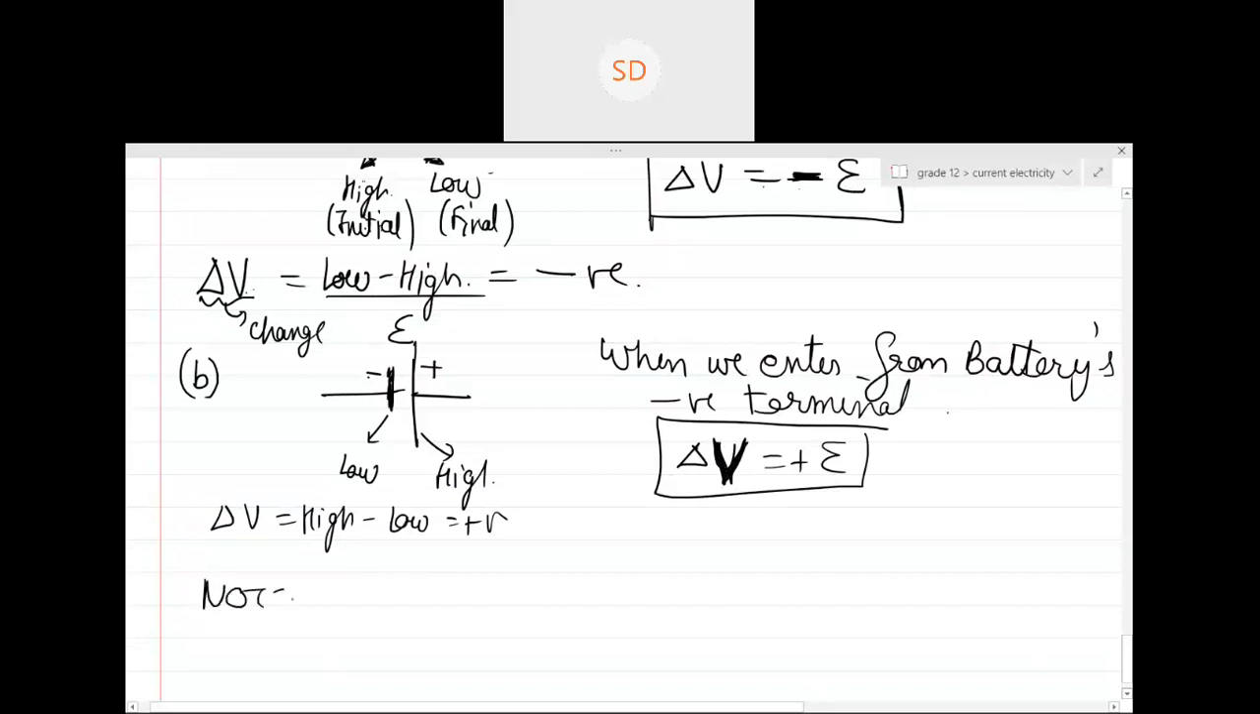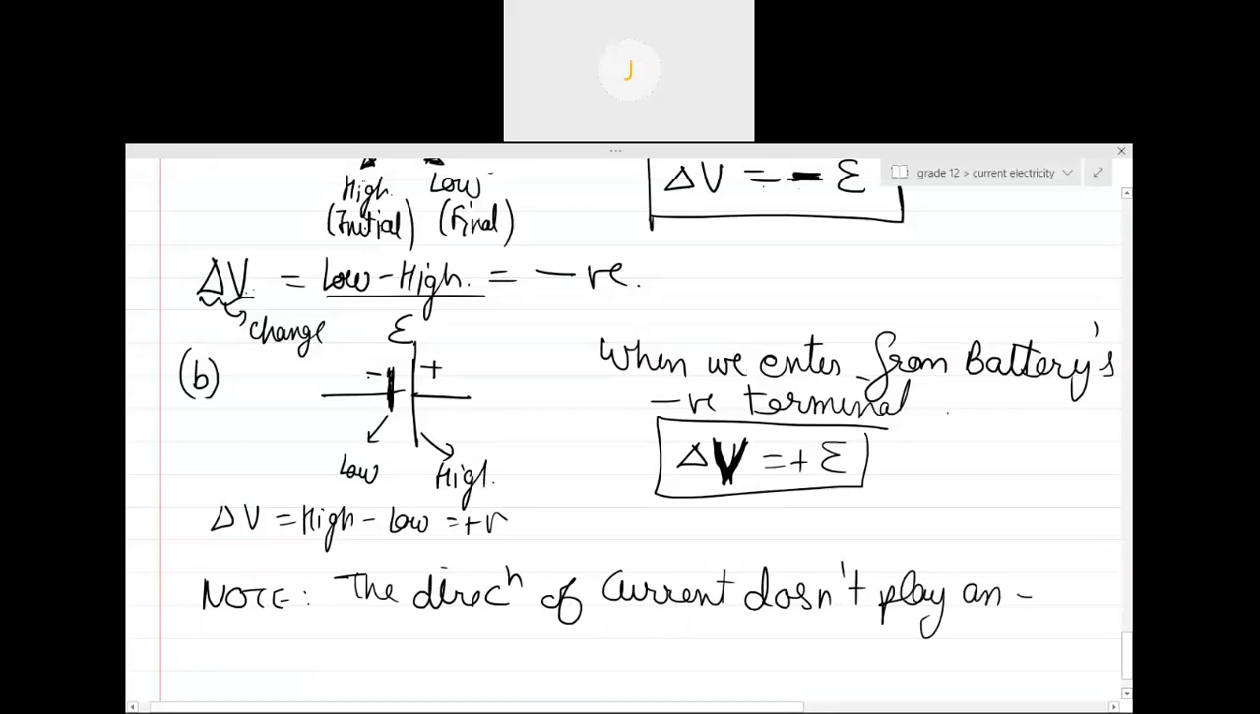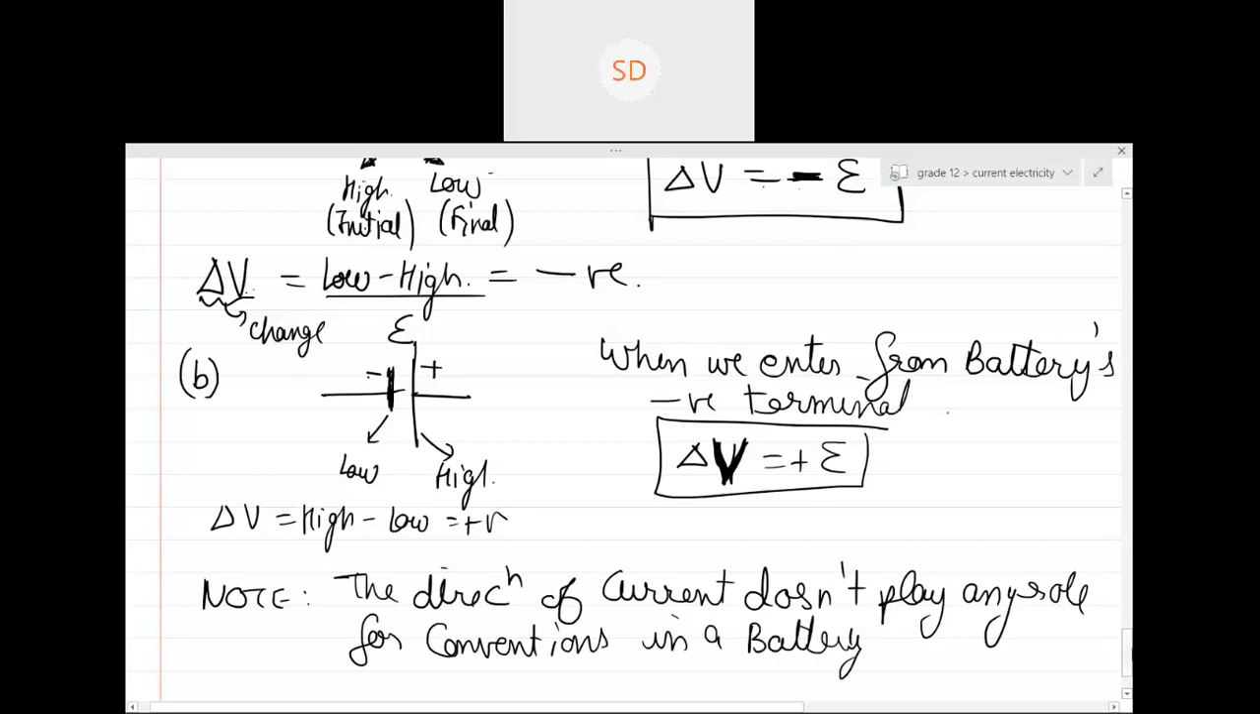Note: the direction of current doesn't play any role. These are the conventions in a battery. Is this clear? Is this clear, guys?